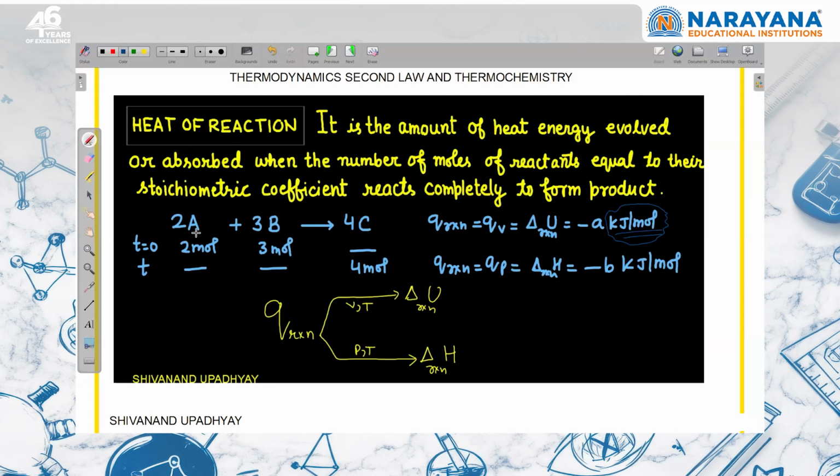It doesn't mean 1 mole of reactant or 1 mole of product. It means one balanced reaction, according to the balanced reaction, that is what per mole means, right? It is not related to reactant and product. It is related to the stoichiometric coefficient of reactant as well as product in the balanced reaction, right?